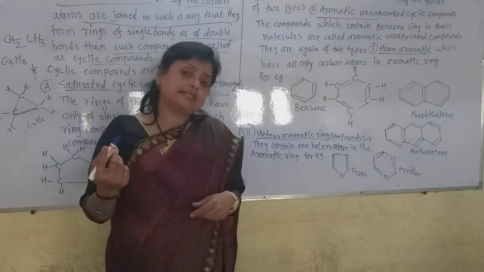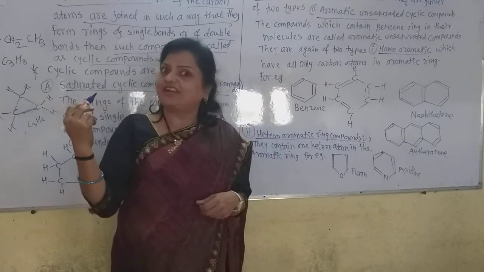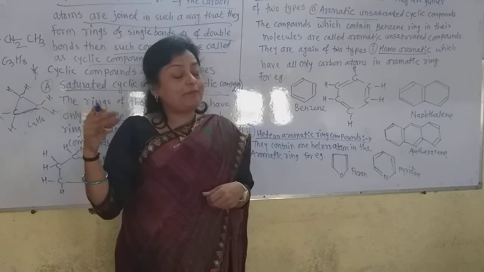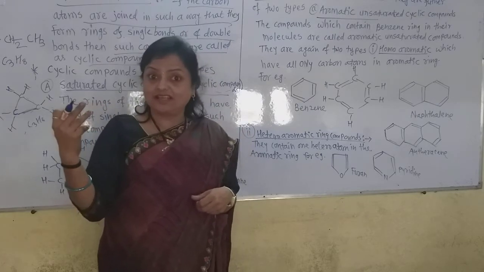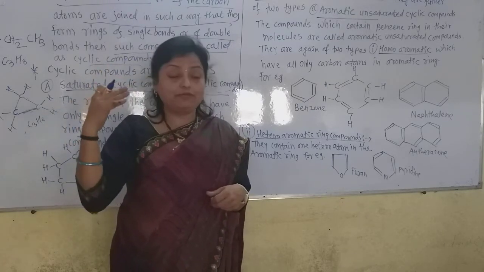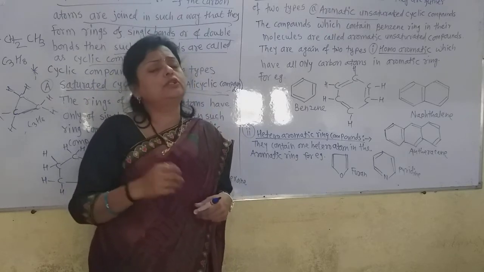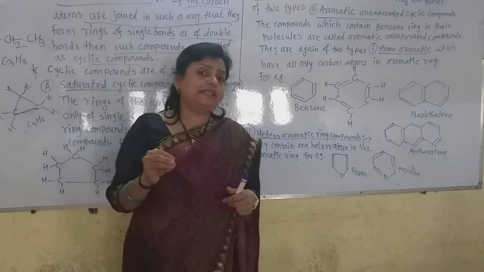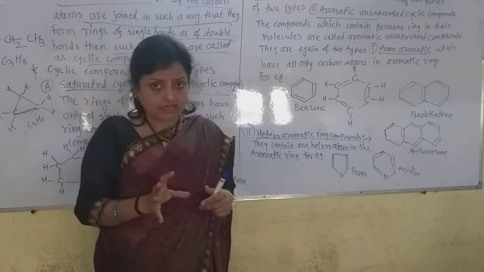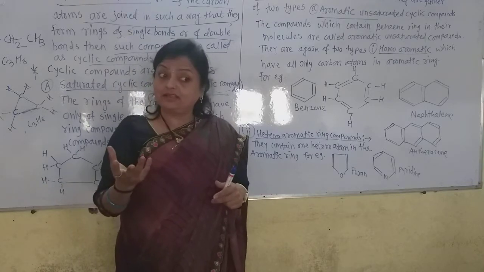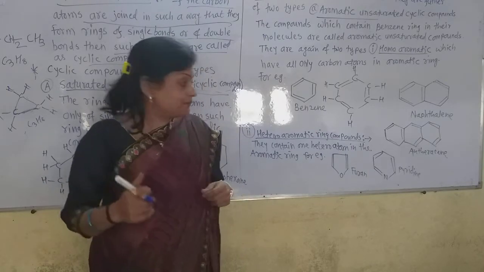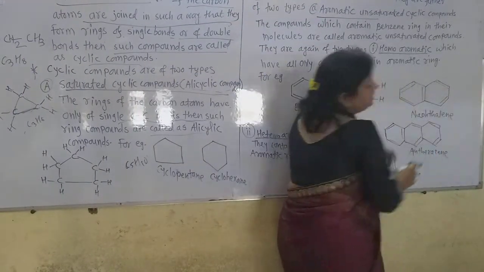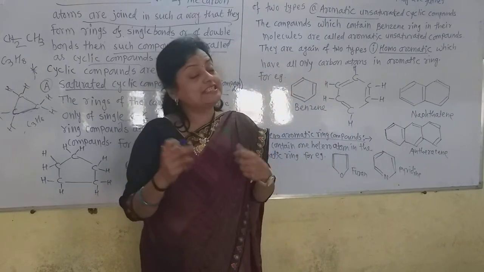First, see what is aromatic. The word aroma comes from Latin. Aroma means sweet smell, a pleasant, happiness-giving smell. Pleasant means there is happiness in our mind if we inhale that compound. You know naphthalene, which our mothers kept in the clothes after washing them. Naphthalene has such a formula: two benzene rings joined to each other. Naphthalene has a very pleasant smell.